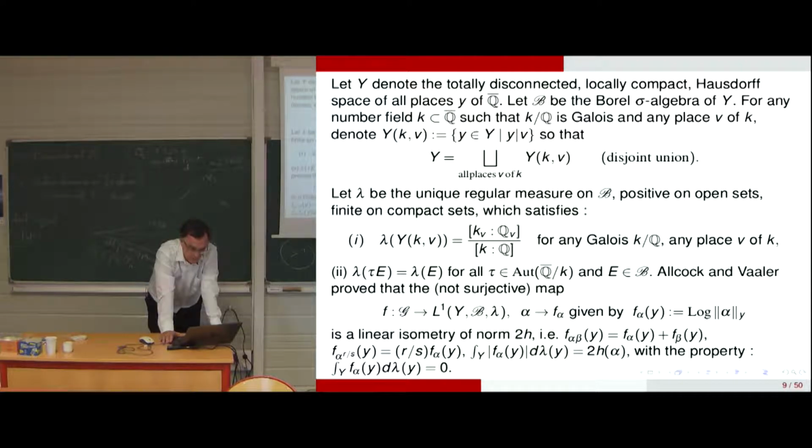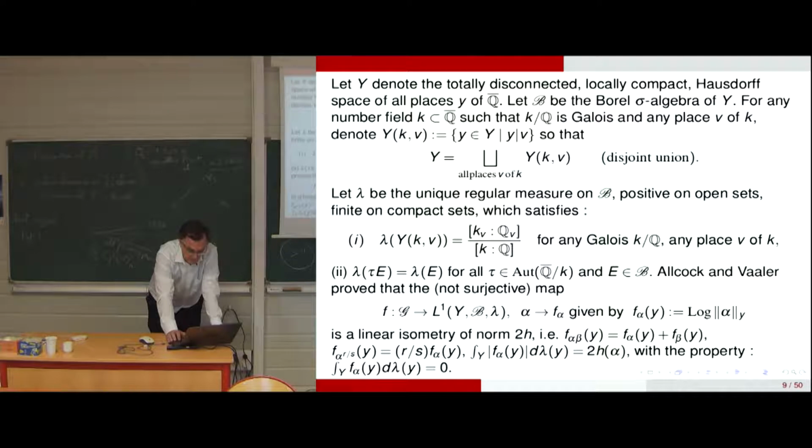Now there is a unique regular measure on B, positive on open sets and finite on compact sets, which satisfies: lambda of these sub-collections of y's is equal to the local degree divided by the degree, for any Galois field K and any place v of K. And also for any automorphism tau of Q-bar over K and any Borel subset E, the measure of tau E is equal to the measure of E.